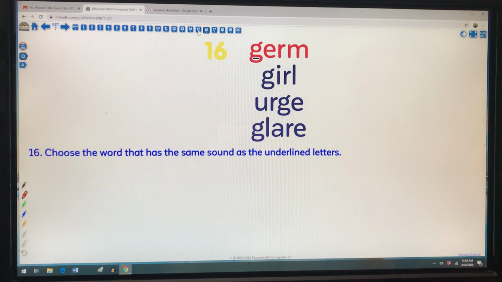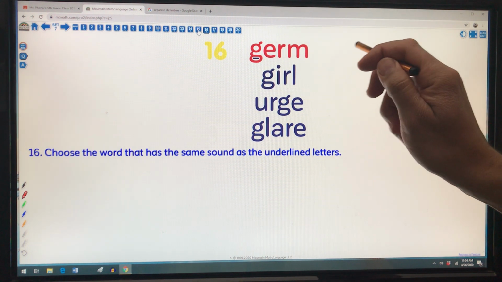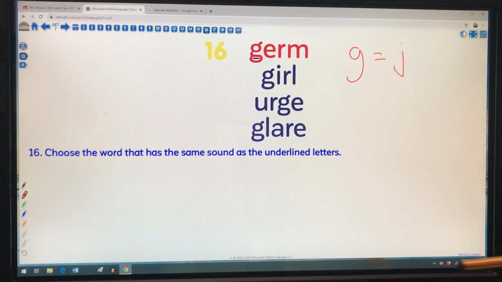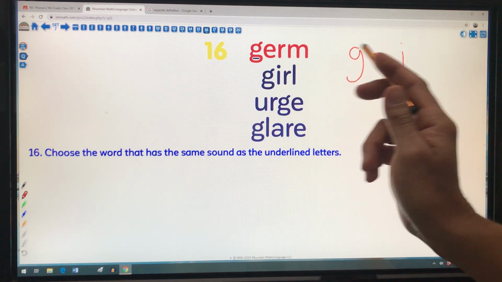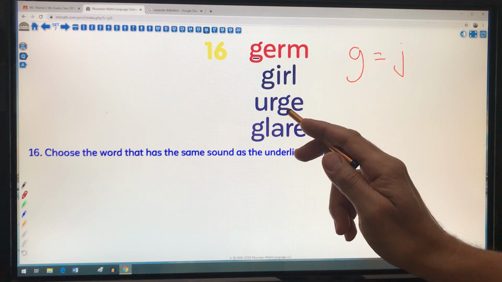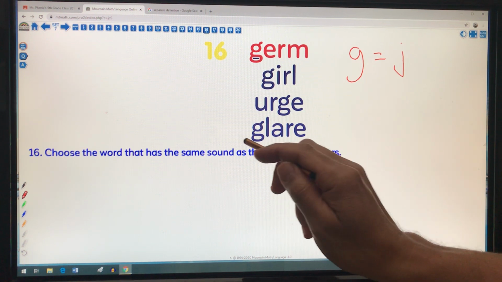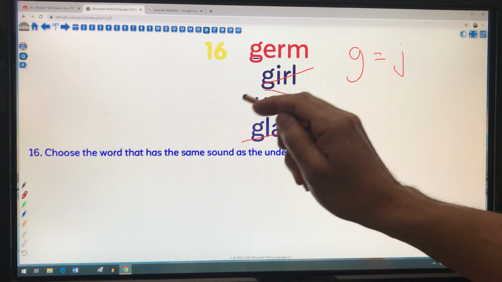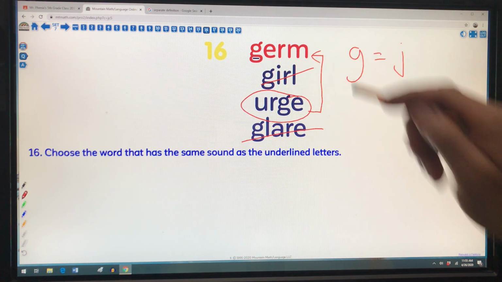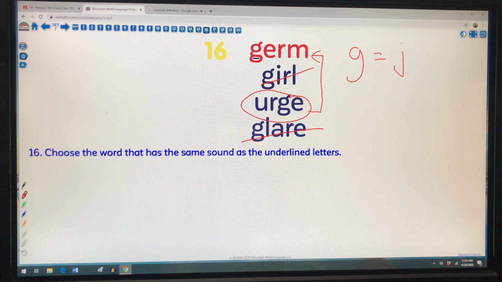Number 16, moving along. Okay, so this is a good example of how certain letters make different sounds. So traditionally you can see that G making the G sound, but in this case, germ, actually the sound of that G sounds like a J. Germ. So I'll go through here. G, girl, no, that's what the G normally sounds like. Urge, maybe. Let's try this one. These 2 I'm taking out because this urge, the G makes the same sound as the G in germ. They both make that J sound. J, germ, urge. There you go.